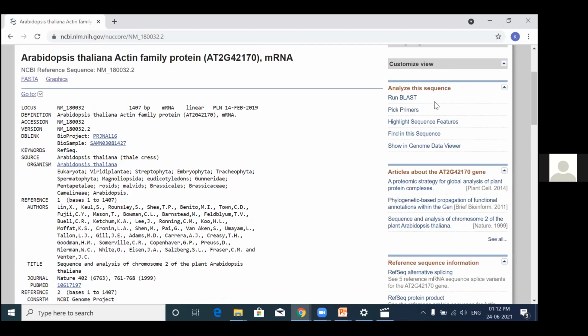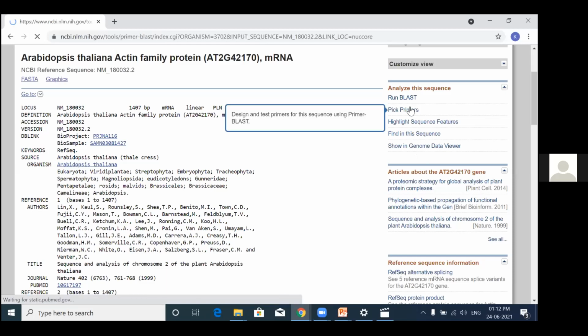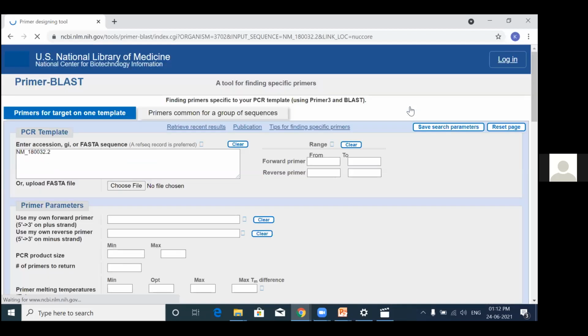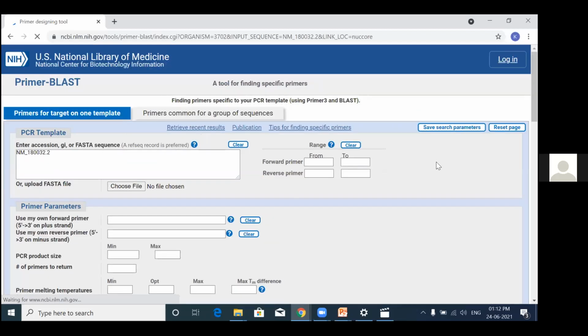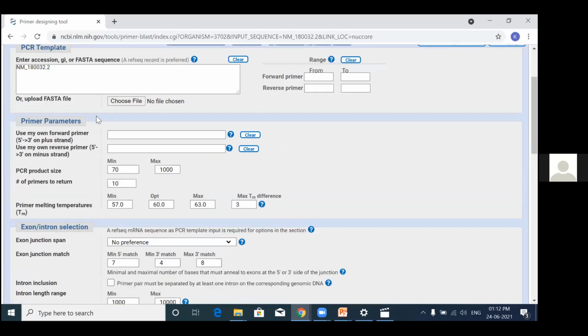Now on the right-hand side, you can see an option called Analyze this sequence. If you want to do a BLAST, you can do BLAST. You can see Pick Primers. You can highlight sequence features, or find the sequence shown in the genome data viewer. So you can go for the option Pick Primers. You can click on Pick Primers. This is how your Primer-BLAST window will open, and it's directly from the sequence, so you can input the sequence here.